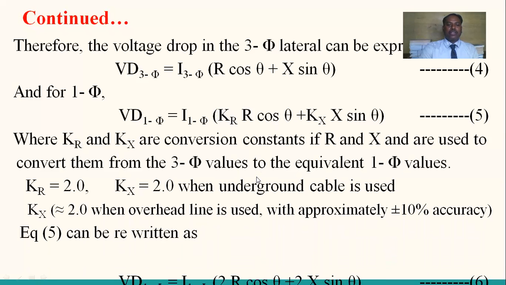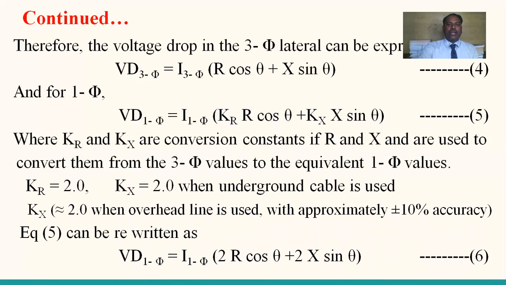So equation number 5 becomes: voltage drop of a single-phase system is equal to single-phase current multiplied by (2R cos theta plus 2X sin theta). This is equation number 6.